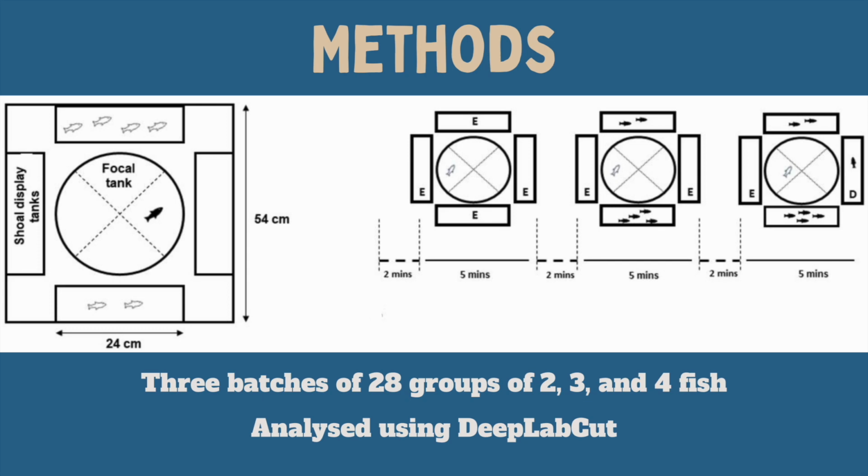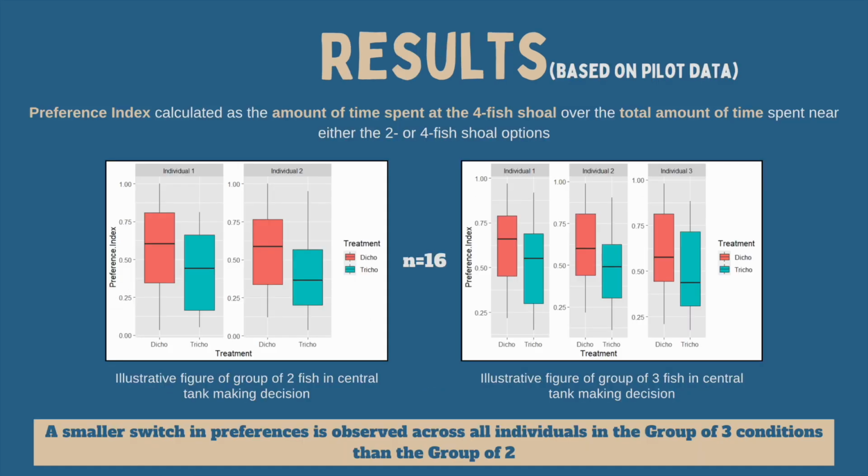This whole setup was covered with a black cloth to ensure no visual cues outside of the peripheral tanks would be visible to the fish, and the tanks were lit by an LED strip. Pilot trials had previously established visibility. The recorded videos were then labeled and analyzed using DeepLabCut software, and the results were further analyzed to ascertain fish preferences. With an initial sample size of 16 fish to determine whether a trend was visible, we found